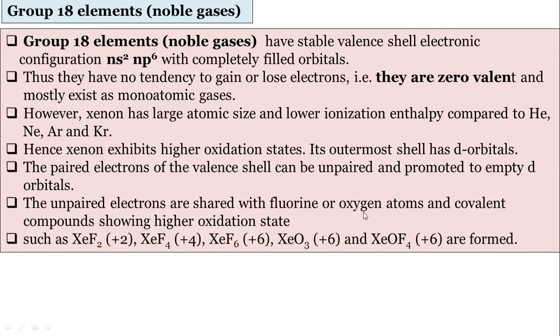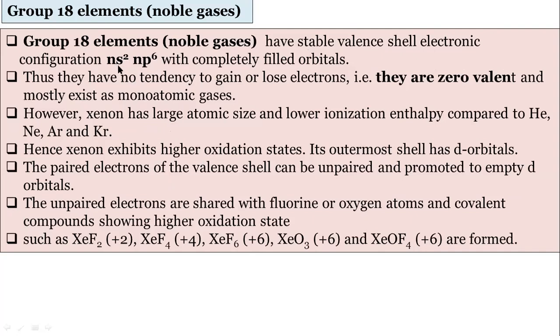Group 18 elements are noble gases. As the word indicates, noble means these do not disturb anyone, because their electronic configuration is stable. ns2 np6, we can see here, is the general electronic configuration of group 18 elements. As the p orbital has 6 electrons, it is completely filled.